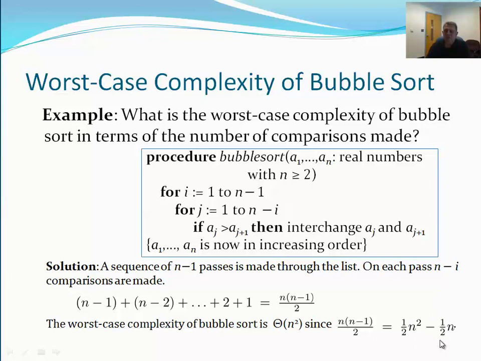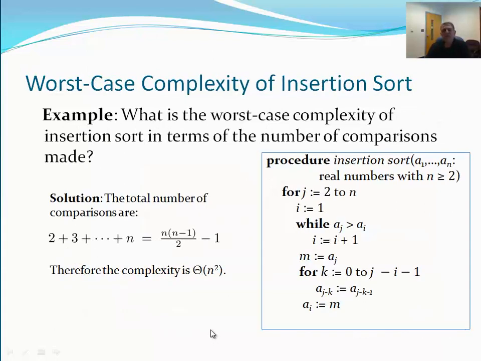What's the order of the growth of this function? It is really the highest power. In this case, it's the n squared. So we say the worst case complexity of bubble sort is big theta of n squared. And so forth here. All right, we go through these things. I'm going to explain this hopefully this semester, so you know how we add up. This is simple mathematics that we need to discuss so you can understand it.